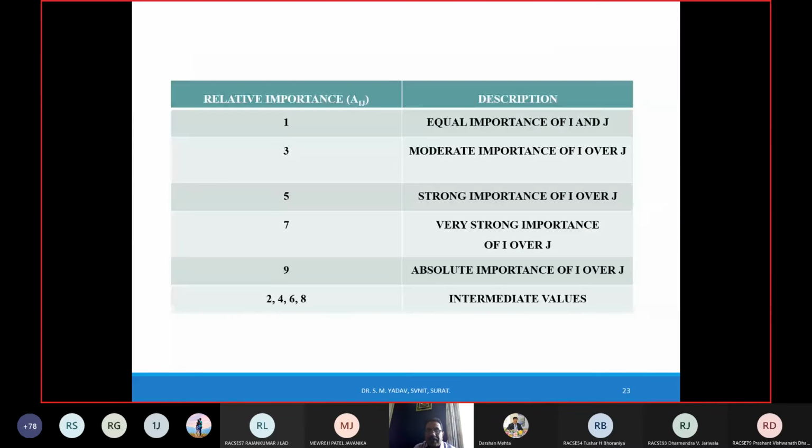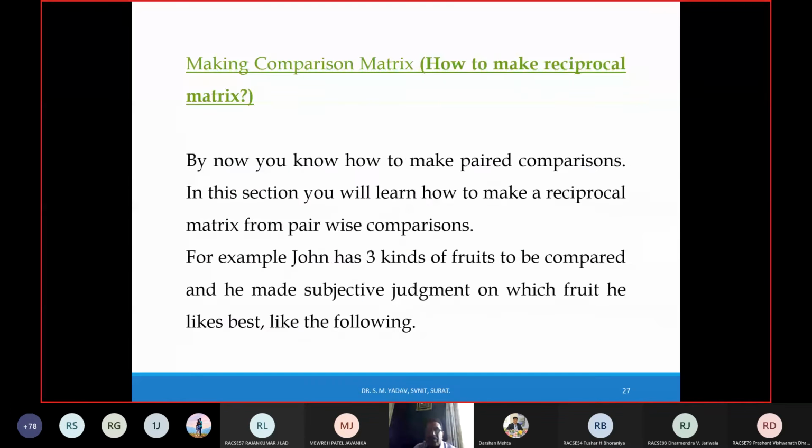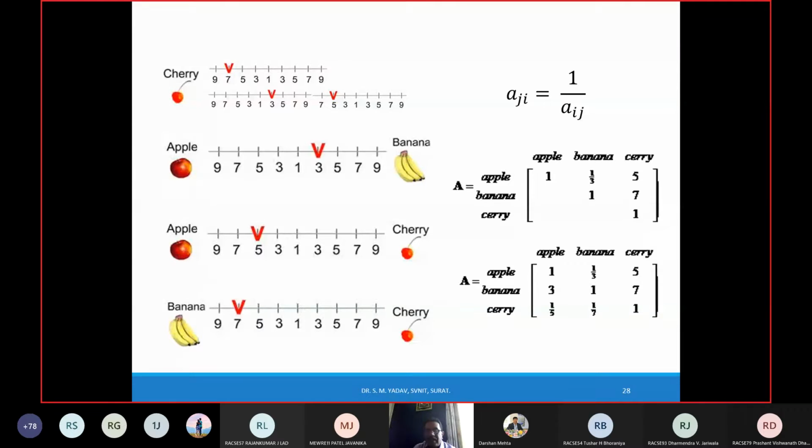Finally you find this matrix which is shown over here. Suppose this is the matrix you have considered for apple, cherry and banana. This matrix A may be the outcome of the opinion of 100 experts whom you have asked about apple, banana and cherry. Each form you have evaluated, and for each weight, that is apple and banana, someone has given 1/3, someone has given 1/4, like that 50 values are there. For those 50 values you take the geometric mean, and the final value you can keep as 1/3, right?